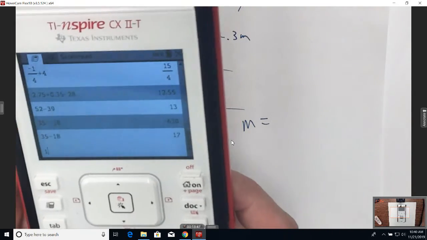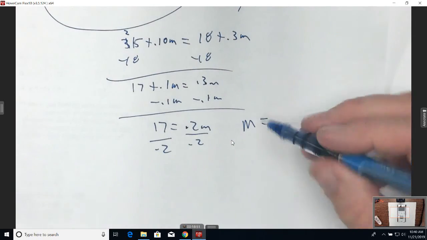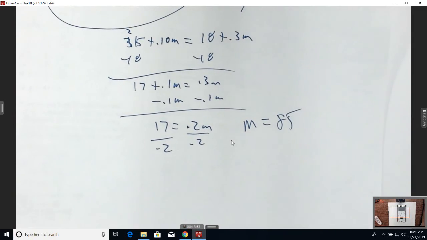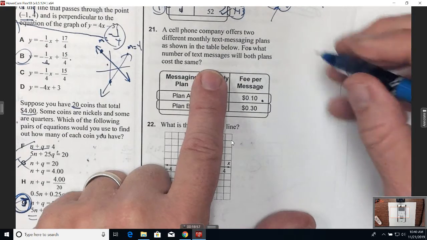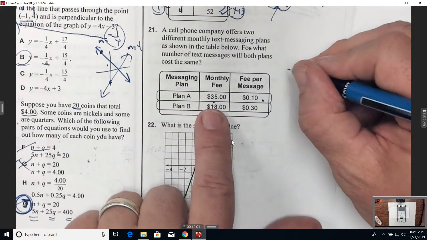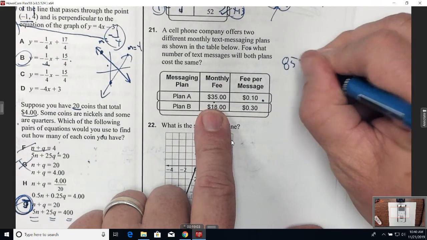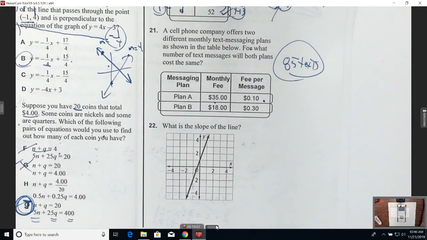Just take your 17 and divide by 0.2, and it'd be 85. So for what number of text messages, I said minutes, it should have been text messages, sorry, both plans cost the same if you have 85 texts.